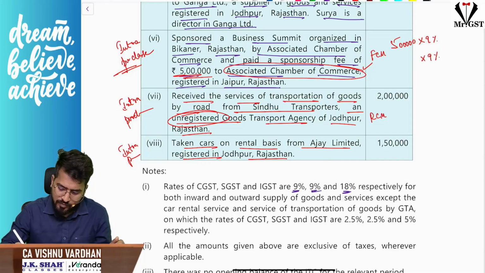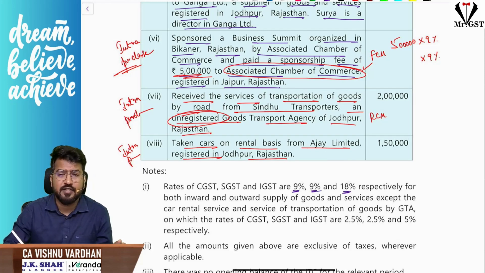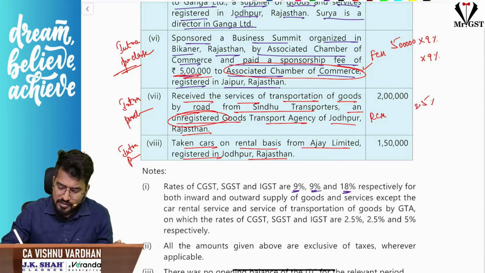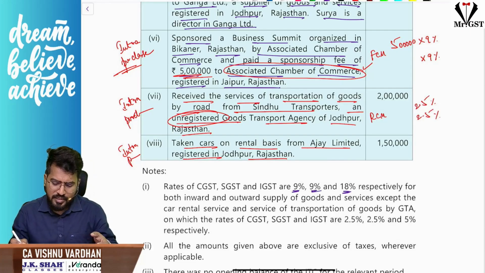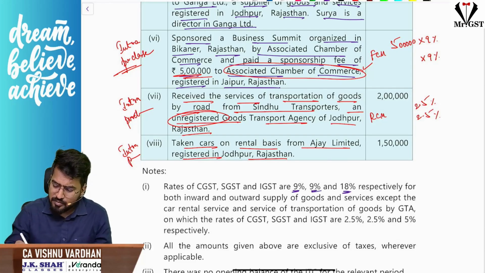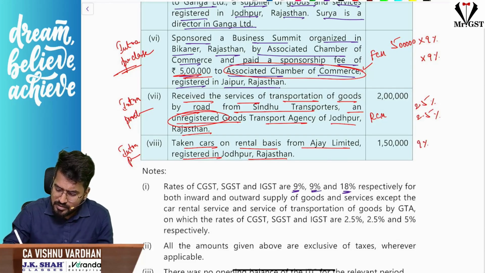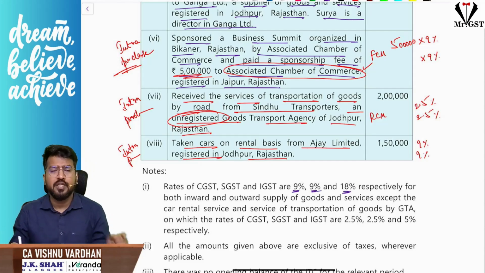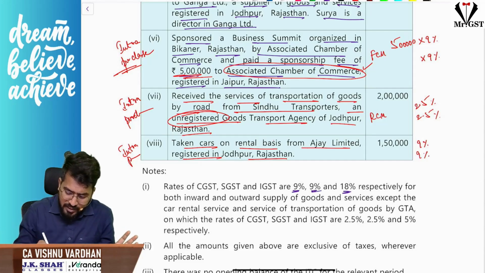This one again, this is GTA RCM, correct? 5%, that is 2.5%, 2.5%. Okay, next, taking the cars on rental basis. Sir, this is also an intrastate purchase, this is also 9%, 9%. Am I clear?